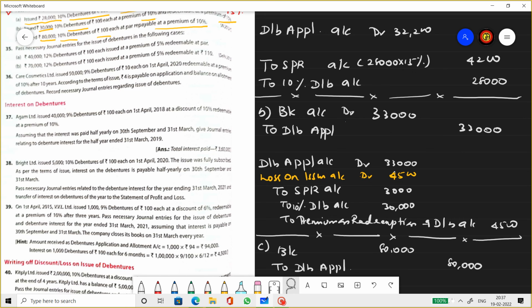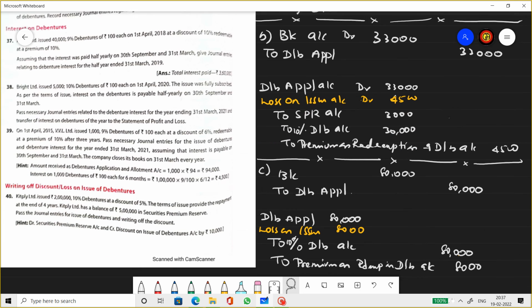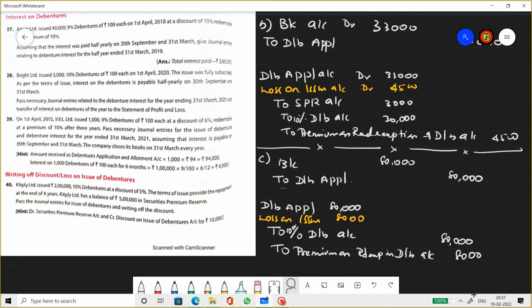Third case, 80,000 10% debentures issued at 100 rupees par, repayable at 10% premium. So issue at par. So bank to debenture application rupees 80,000, because it's issued at par, redemption at premium at 10%. So premium on redemption of debentures will be 80,000 into 10%, that is 8,000 rupees. And this amount will come as a loss on issue of debentures, 8,000. So these are three different cases of question number 34.